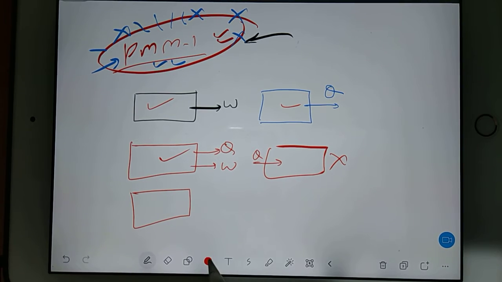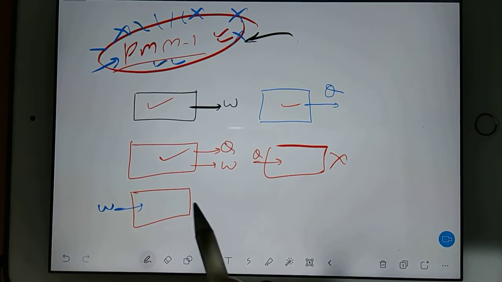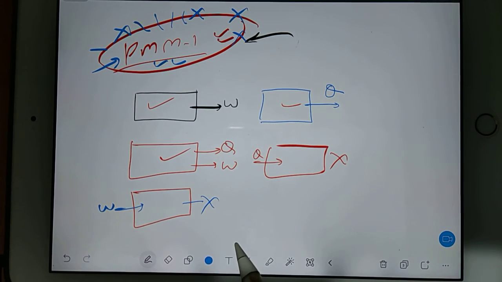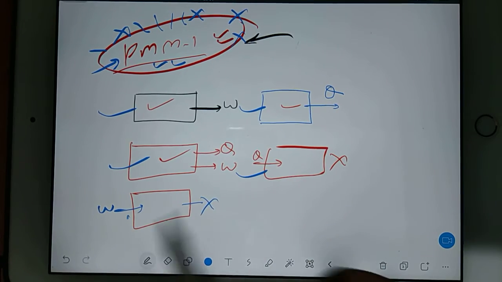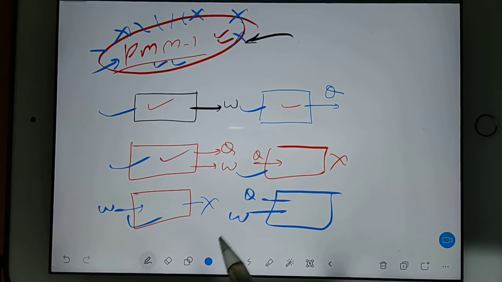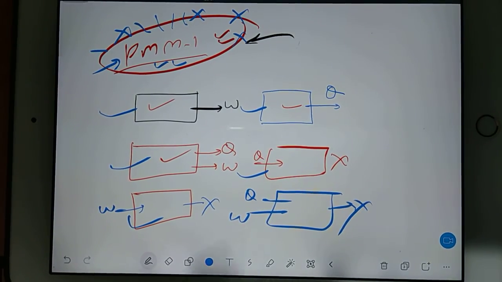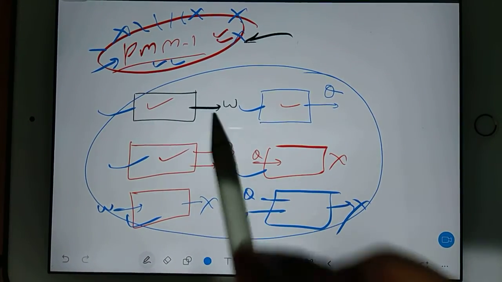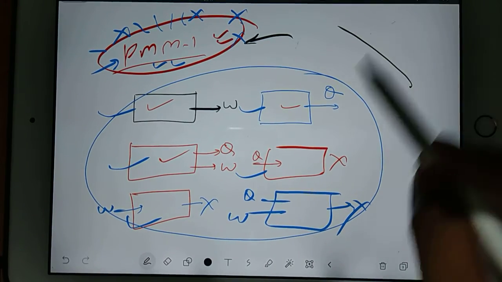You can also have PMM1 like it will accept the work but it will not produce anything. They all are PMM1. You can also have a machine which will accept heat and which will accept work also, but it will not produce anything. So these all are the PMM1. They all are impossible machines.